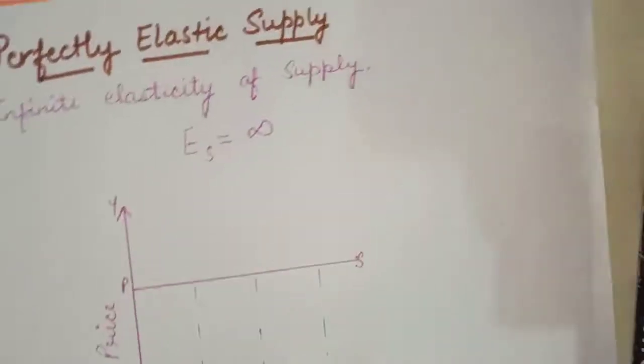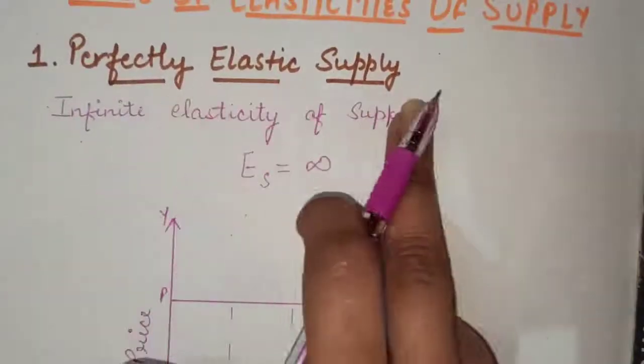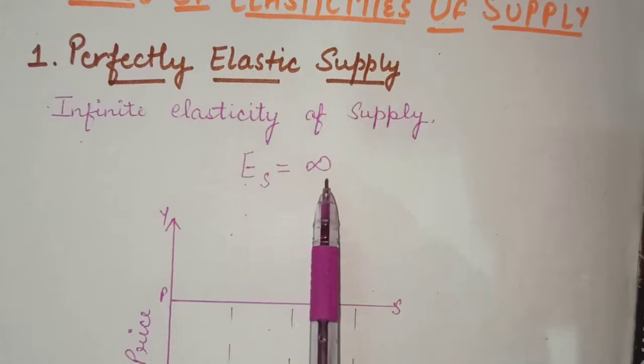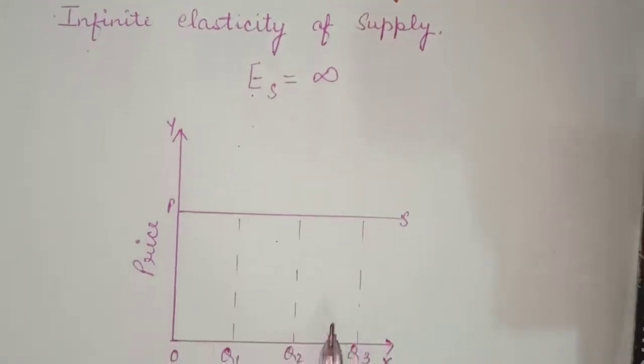This is known as perfectly elastic supply, in which elasticity of supply is equal to infinity.